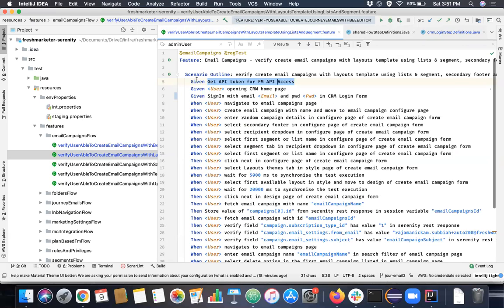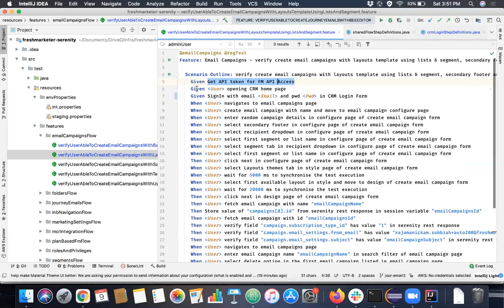Apart from that, if you replace every given, when, then with given itself, then even then our test case will work the same way it is working. But the only catch is that we will not get a proper meaning of our test cases in our feature file while reading. So to give a proper meaning while reading this particular scenario, we have these given, when, then keywords. Otherwise, only one keyword will do actually. Getting my whole point?